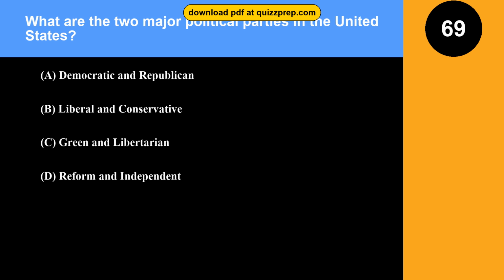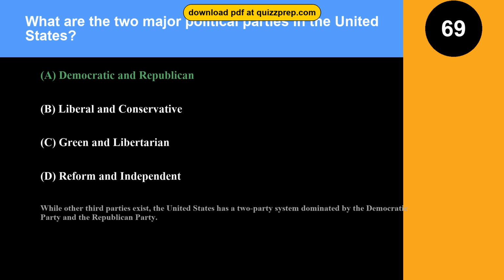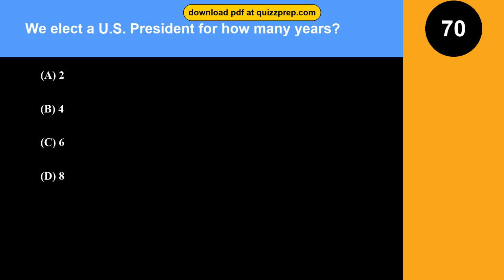Question 69. What are the two major political parties in the United States? Option A. Democratic and Republican. Option B. Liberal and Conservative. Option C. Green and Libertarian. Option D. Reform and Independent. The correct answer is option A. Democratic and Republican. While other third parties exist, the United States has a two-party system dominated by the Democratic Party and the Republican Party.